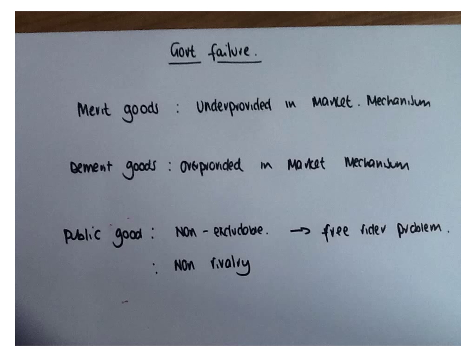Want to have a look at some examples of government failure. These are only some examples of how government fails. Other examples could be asymmetric information. You need to look in your notes for those.